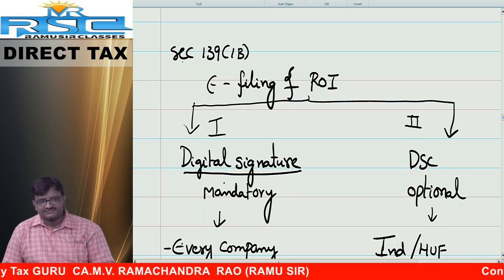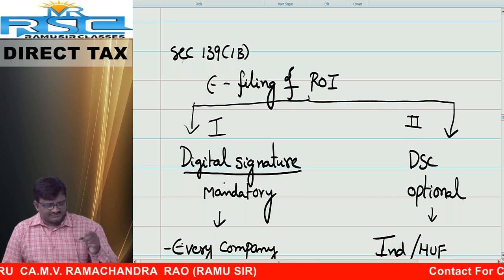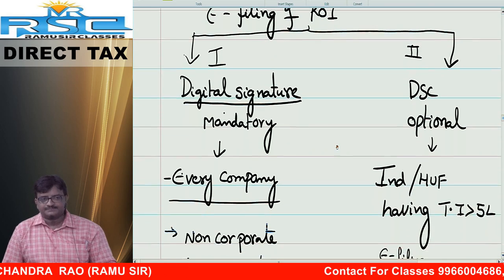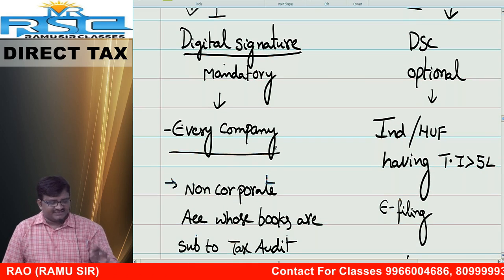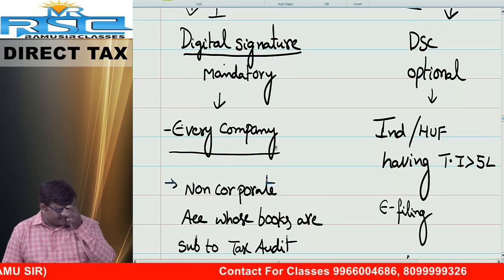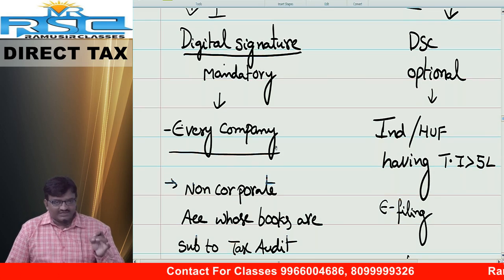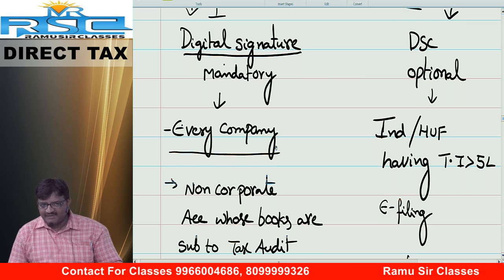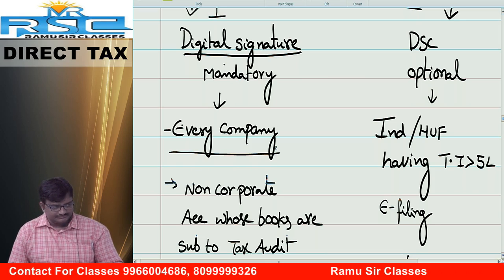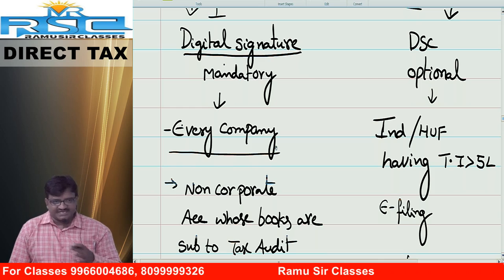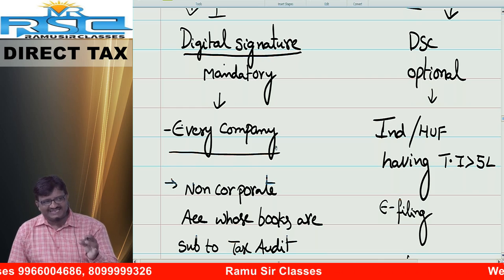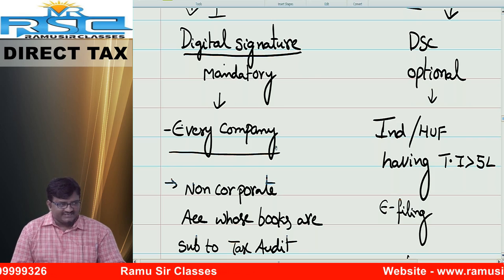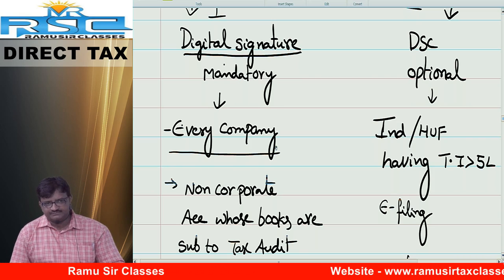Everyone, make 2 branches. First branch, DSC. Digital signature is mandatory. Second one, digital signature is optional. One is mandatory, one is optional.